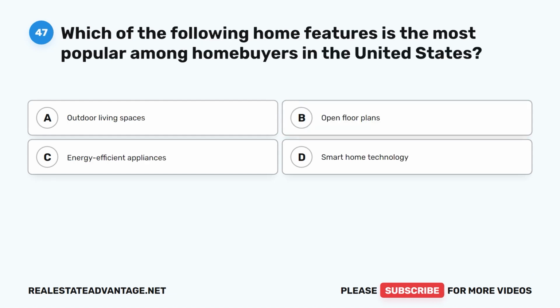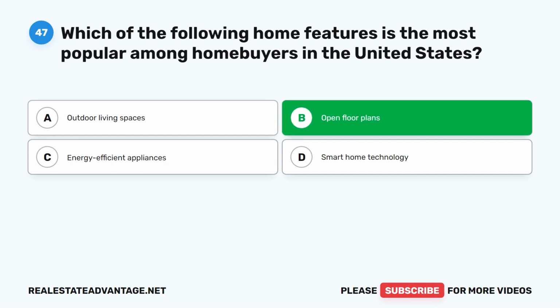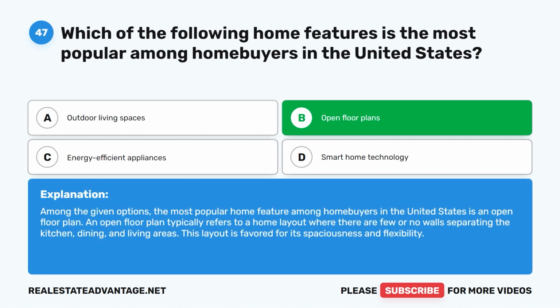Question 47. Which of the following home features is the most popular among homebuyers in the United States? A. Outdoor living spaces. B. Open floor plans. C. Energy-efficient appliances. D. Smart home technology. The correct answer is B. Open floor plans. Among the given options, the most popular home feature among homebuyers in the United States is an open floor plan. An open floor plan typically refers to a home layout where there are few or no walls separating the kitchen, dining, and living areas. This layout is favored for its spaciousness and flexibility.